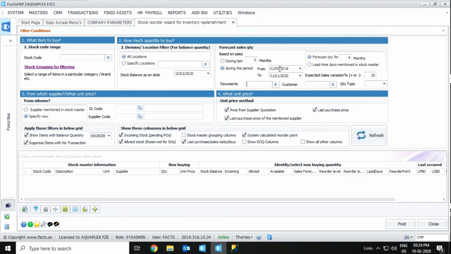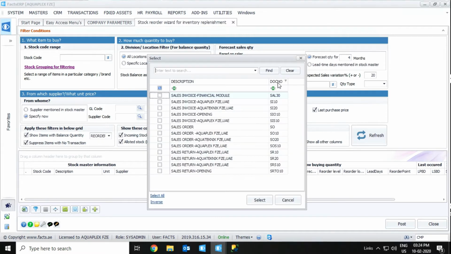We have already selected the period for sales transactions, and basically it will load sales orders only, as per client request. If we want to select only documents, here you can see sales order documents and sales invoice documents, including sales return.